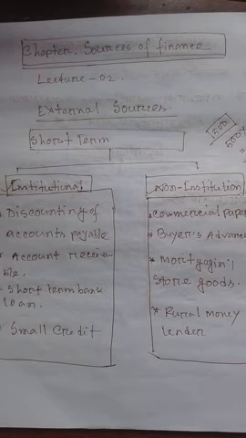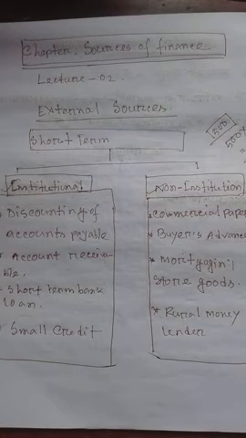Most of the businesses in our country are small and cottage industries. Basically, there are no large industrial institutions, only a few industrial institutions in our country. So small credit is a popular source of short-term finance.